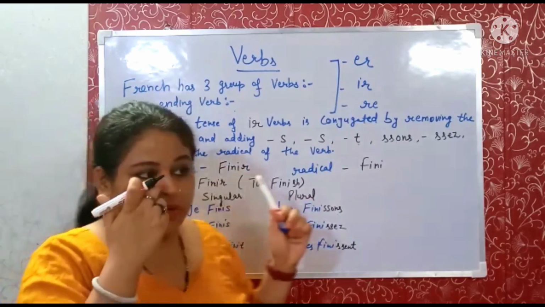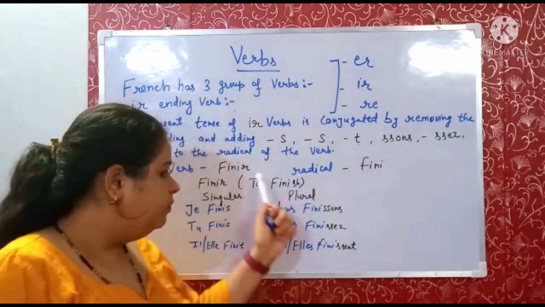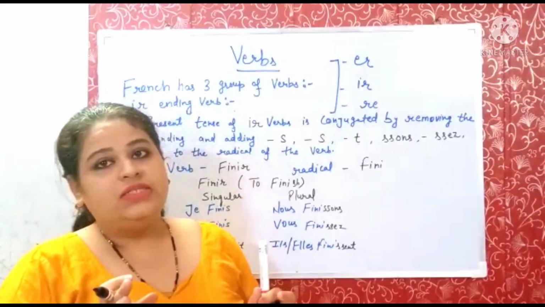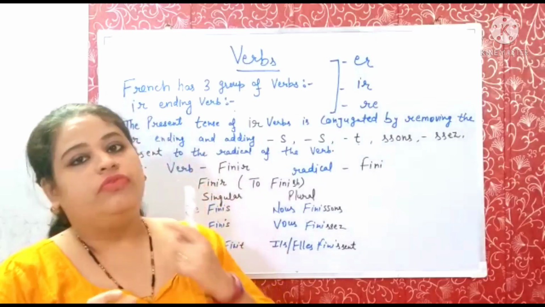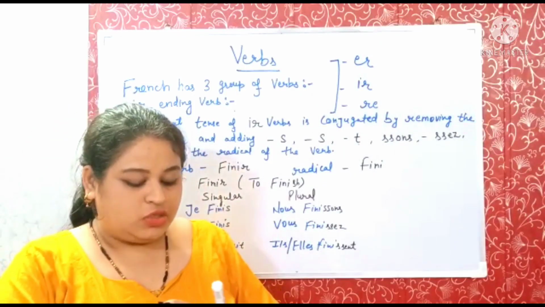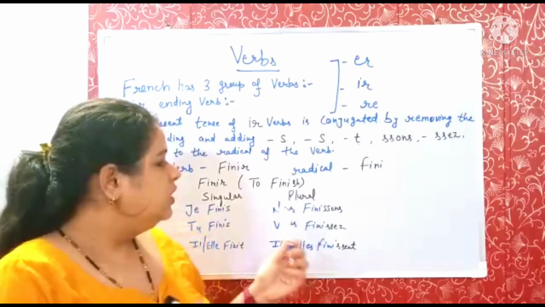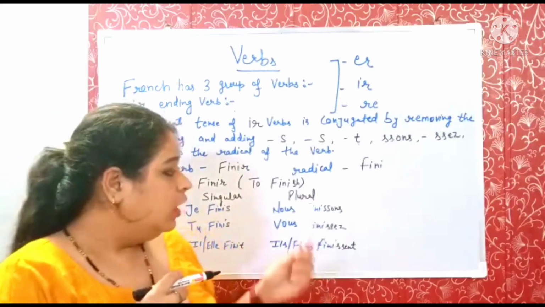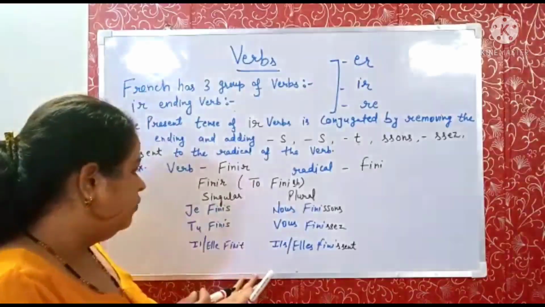All the ir ending verbs will be done like that if the verb is regular. We can't say this for irregular verbs, because irregular verbs have their own rules and are conjugated differently. So these are the regular verbs. Er verbs we have already done in another video, and today I am going to explain ir verbs.